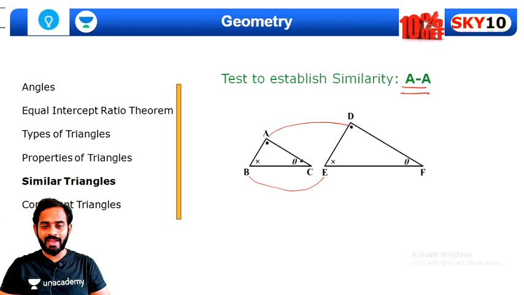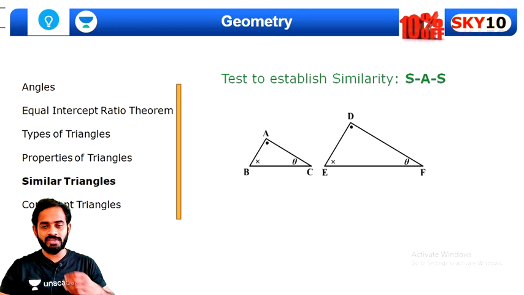That's why these two triangles will be similar to each other. In any similar triangle, AB upon DE will be equal to AC upon DF, which is equal to BC upon EF. So this ratio will always be the same in a similar triangle. Let's try to remember this part.